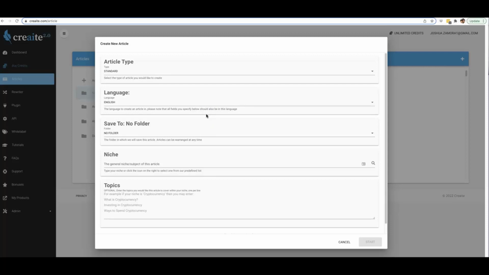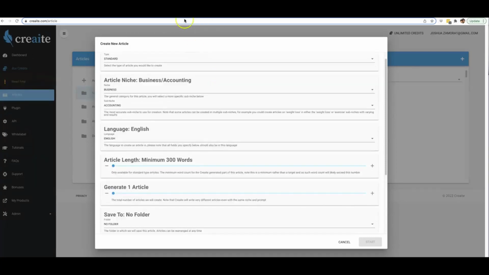Now, like I mentioned, the biggest difference between 1.0 and 2.0 is that we completely overhauled the entire AI engine that creates content for you. So we've got a much bigger, better, and faster artificially intelligent engine that's going to be writing your content for you. And because we have a new and improved AI engine, that means that we can now write for any niche as well.